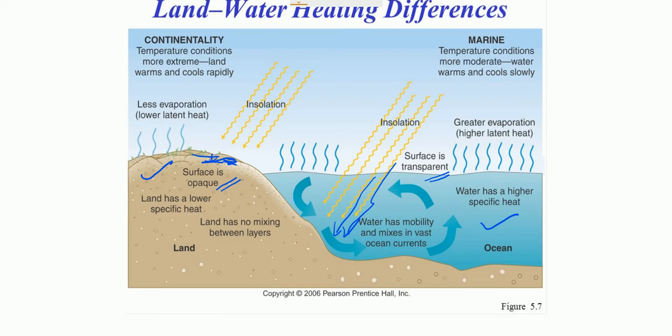The heat is distributed over a greater volume of matter, and that is why water takes more time to warm up, and to cool down also. Whereas the land surface is quickly heated and quickly cooled down. Because of this, there is a differential heating and cooling of land and water.